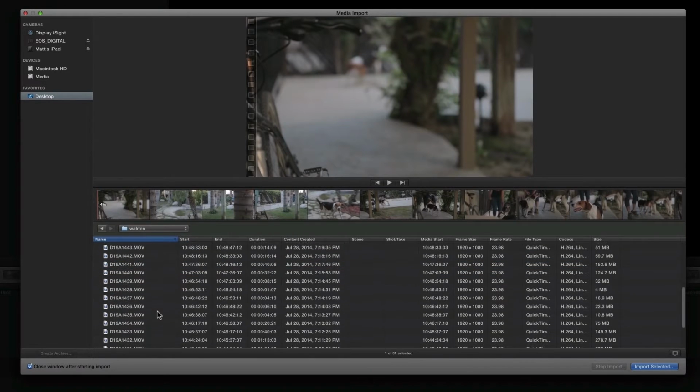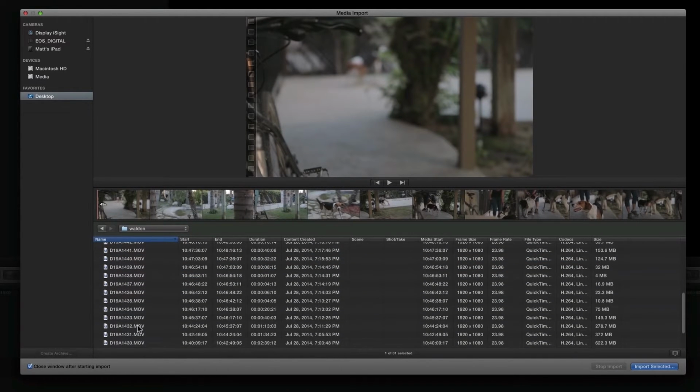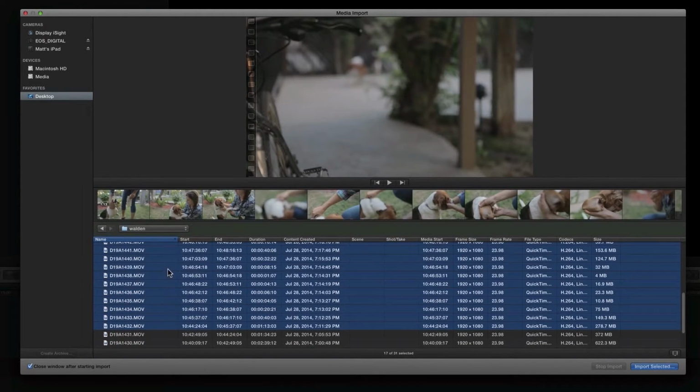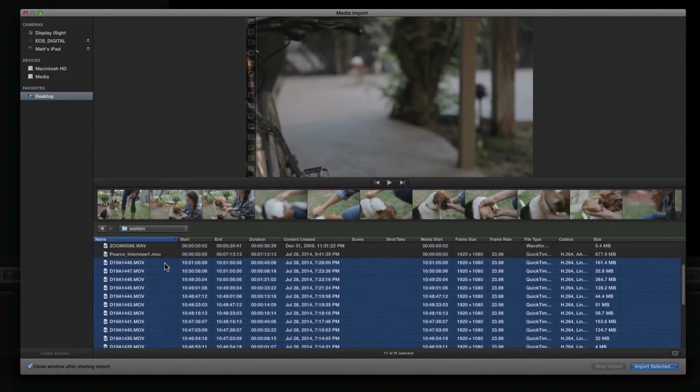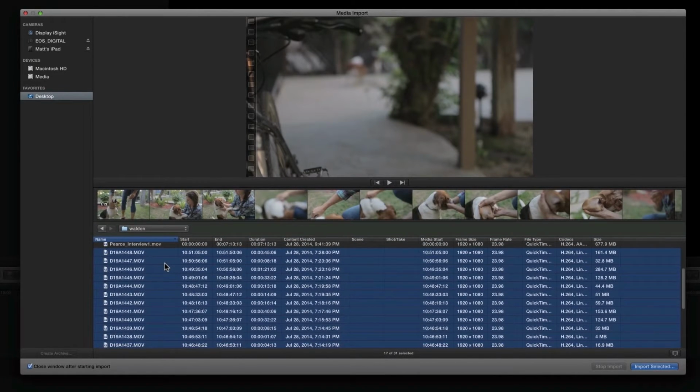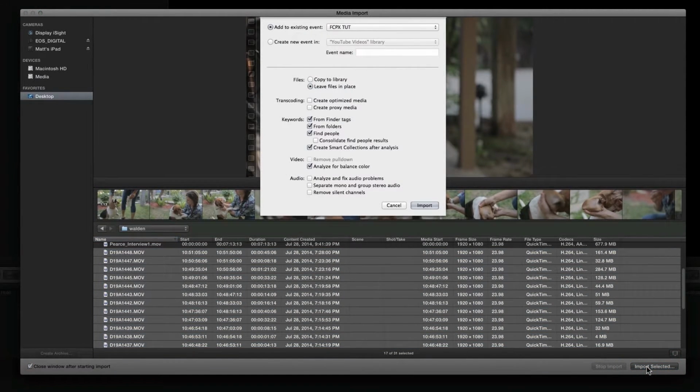Since I don't want to load all these clips in the Final Cut, I'm going to select the top one, hold down Shift, select the bottom one, and then click the Import Selected button that you see at the bottom right. Now I'm going to have to make some more choices. These get a little more advanced if you really don't understand what's going on here. So I'm going to go through each individually. The top is just saying where it's going to add this footage to. So it's going to add it to the event that we already created. If we were doing this in a different order, we could make a new event right here.